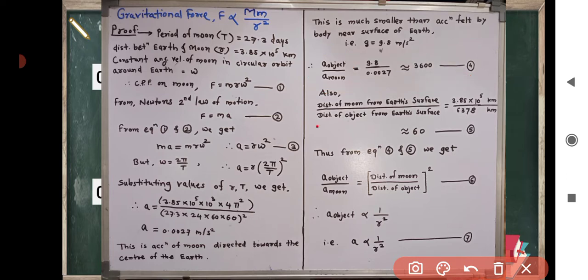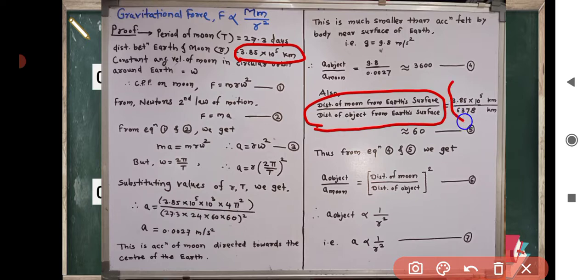Also, the ratio of distance of moon from earth surface to distance of object from earth surface is equal to 3.85 into 10 raised to 5 kilometer divided by 6378 kilometer. Here the distance of object from center of earth is approximately equal to radius of earth, that is 6378 kilometer, and this is equal to 60, equation number 5.